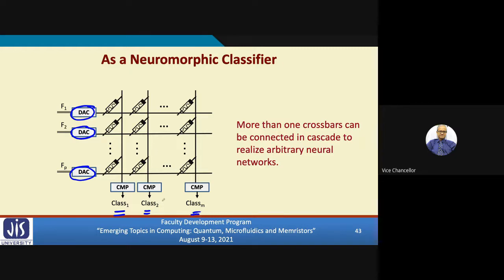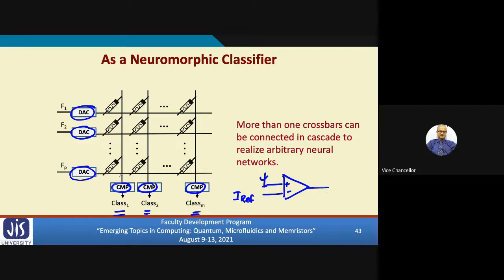It is very simple. At every column, you use some voltage comparators. In the comparators, there is a plus input and a minus input. One of them is coming from the top, where the current is flowing, and the other one you are putting some reference, IF. Depending on the values, if it is greater, the output will be 0. If it is less, the output will be 1, something like that.